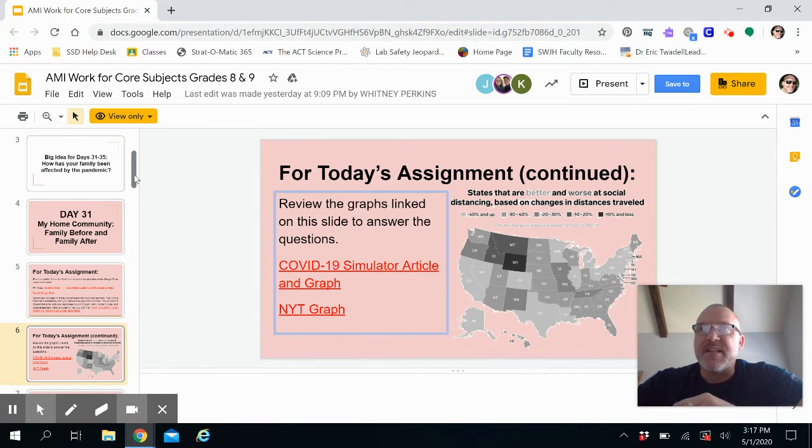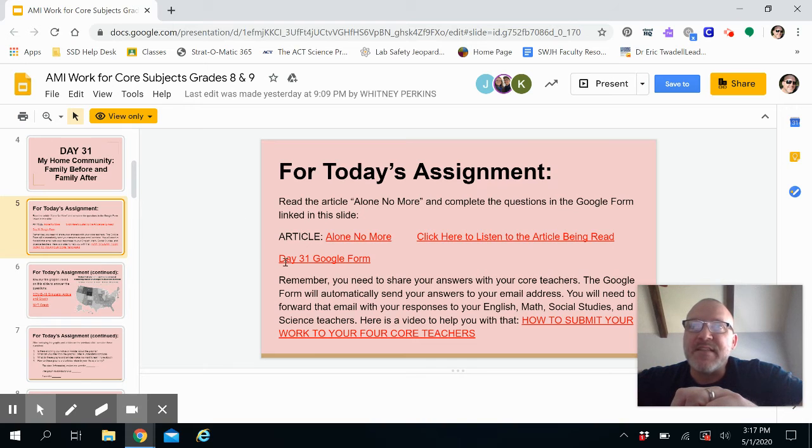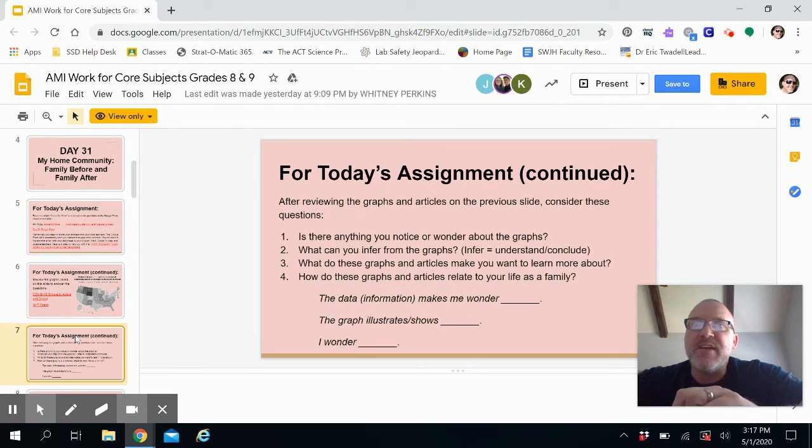As I go to the next slide, you'll see the questions that you need to respond to today. For today's assignment, you should review the graphs and articles on the previous slide and consider these questions. These are the four questions that you need to answer. You need to go to the Google form that was on the very first slide. Remember this one right here? The Day 31 Google form. If you click on that, it's going to allow you to answer these four questions on the Google form, and then you can submit those.